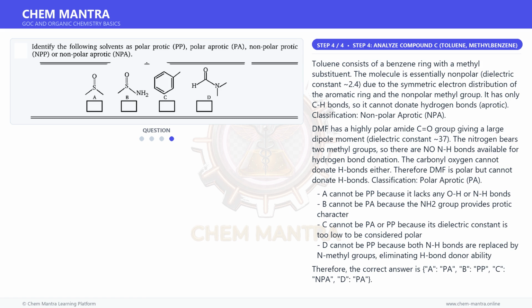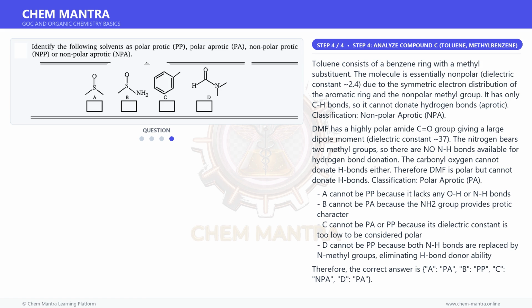moment, dielectric constant ~37. The nitrogen bears two methyl groups, so there are no NH bonds available for hydrogen bond donation. The carbonyl oxygen cannot donate H bonds either. Therefore, DMF is polar but cannot donate H bonds. Classification: polar aprotic, PA. A cannot be PP because it lacks any OH or NH bonds.